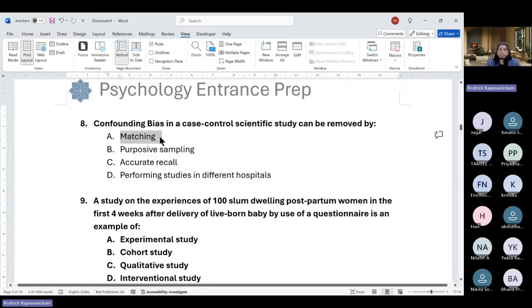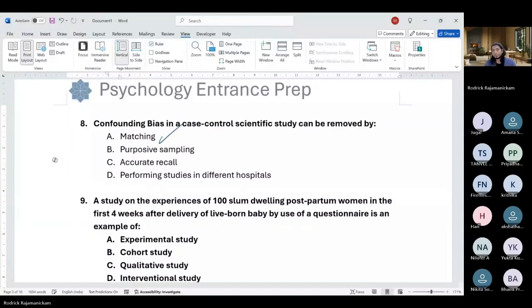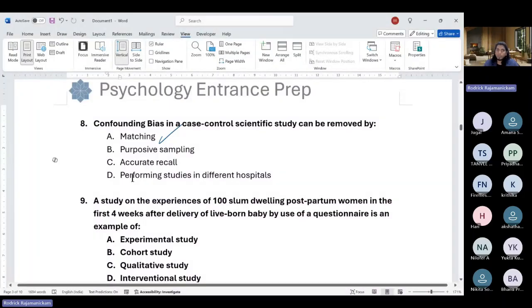Accurate recall is something out of control. If they cannot recall, how will they make it accurately? So they may have some recall biases that is inbuilt in retrospective studies. You cannot change that, right? So matching becomes the correct answer. Option D is performing in different hospitals.